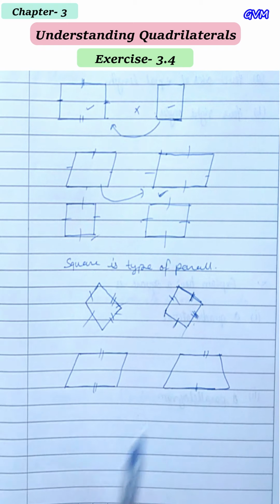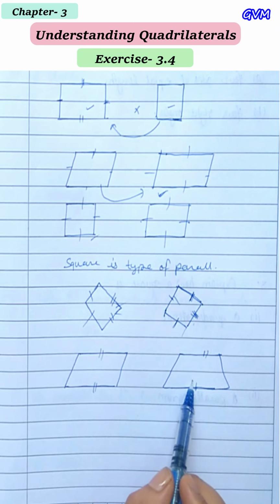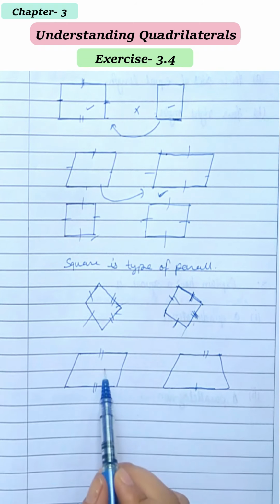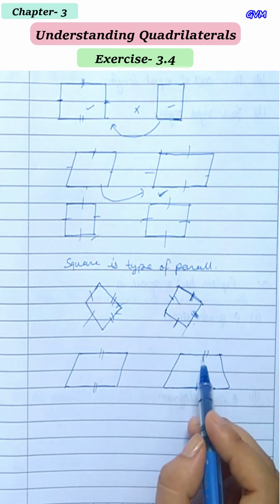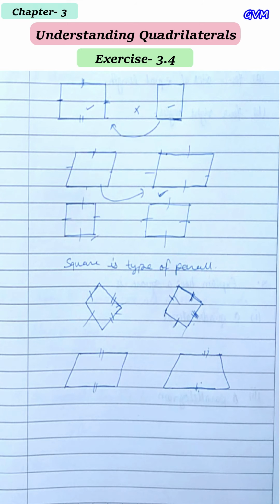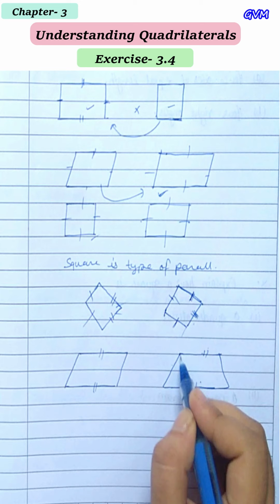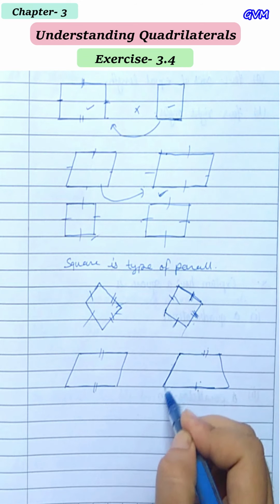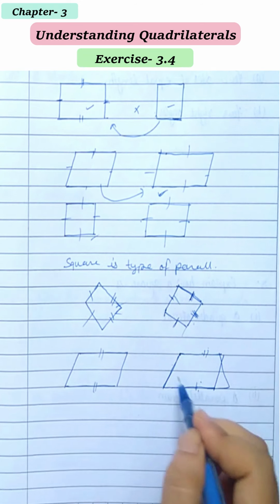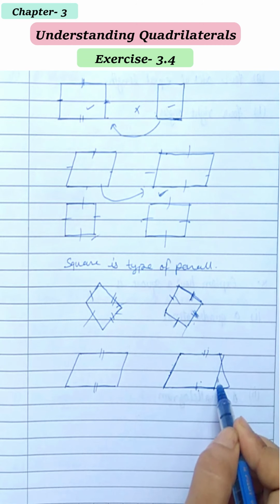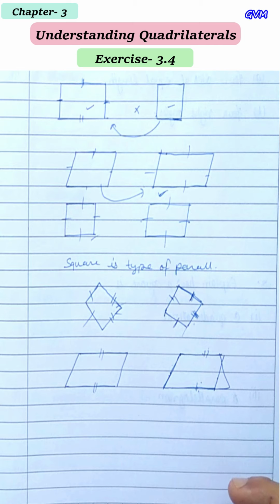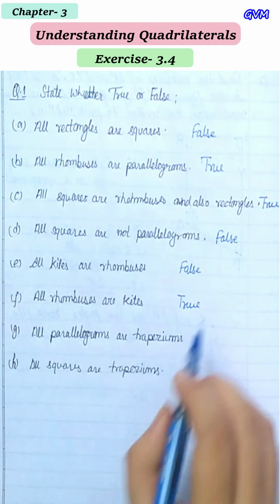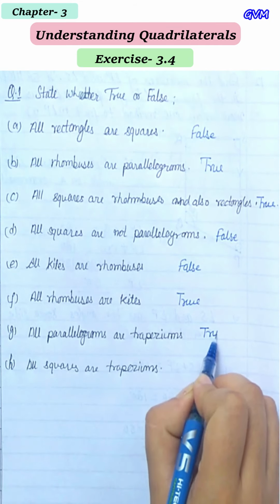Okay, so all parallelograms can be a trapezium because it has a pair of opposite parallel sides. Also, if there is a condition that this side is also parallel to this side, then this also follows the condition of a trapezium. Okay, so this is true.